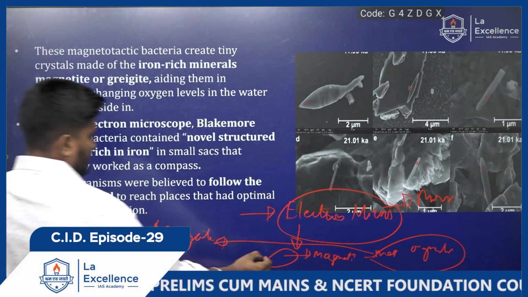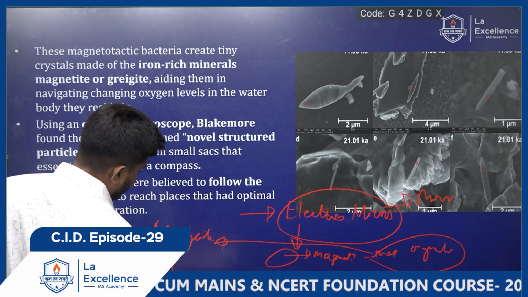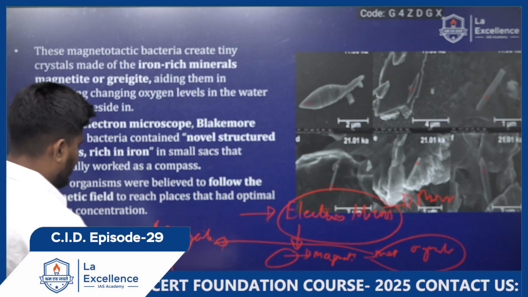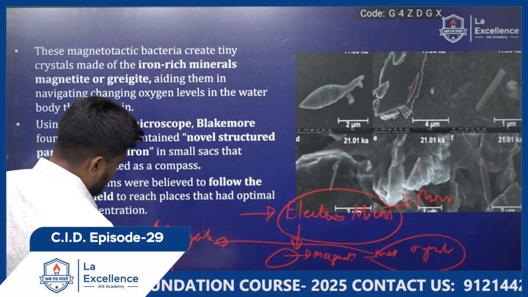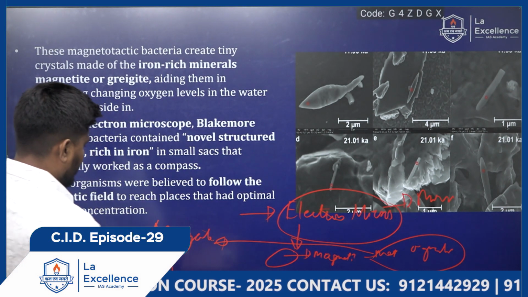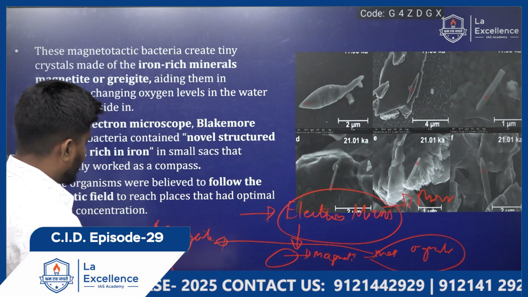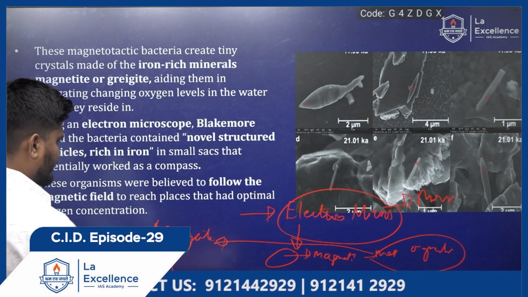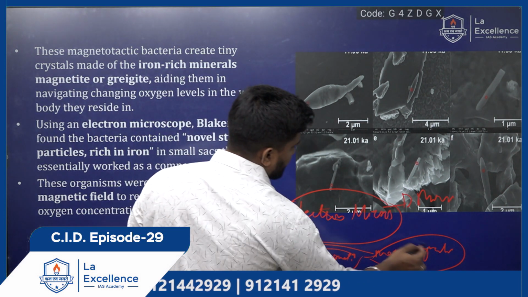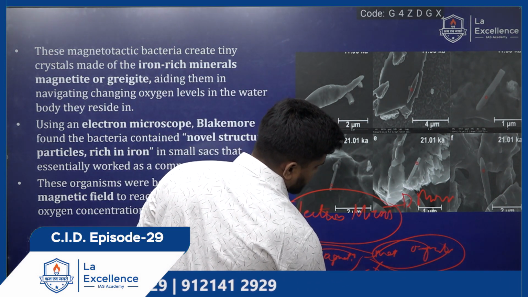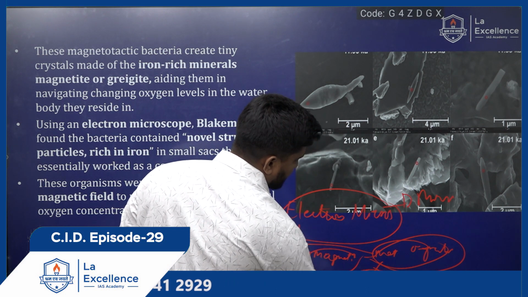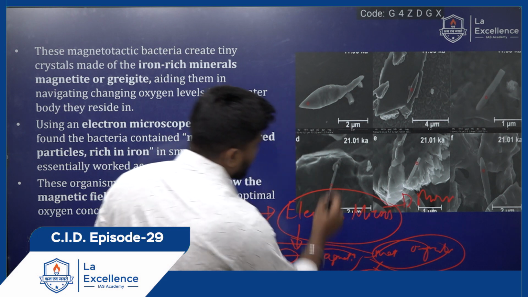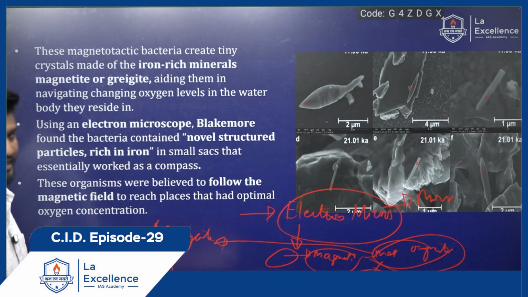How? With the help of the magnetosphere of the earth. You know earth has a magnetic field, with magnetic north and magnetic south, and with the help of this, the bacteria was able to navigate its own path. These minerals were in the shape of crystals. These crystals along with the minerals acted as a compass for this bacteria. What was the need for navigating itself?